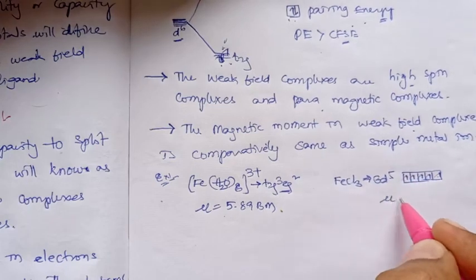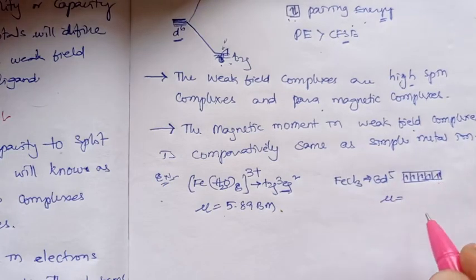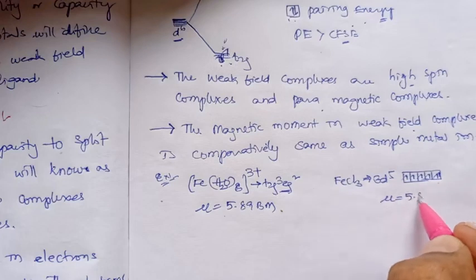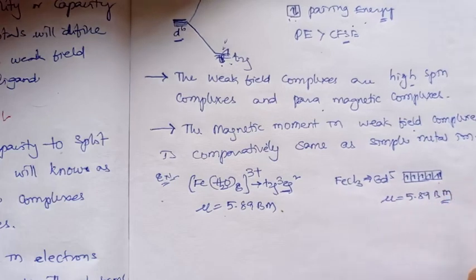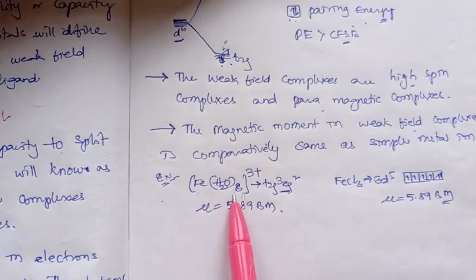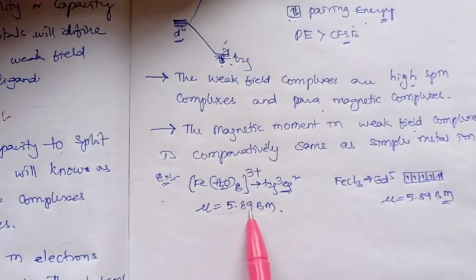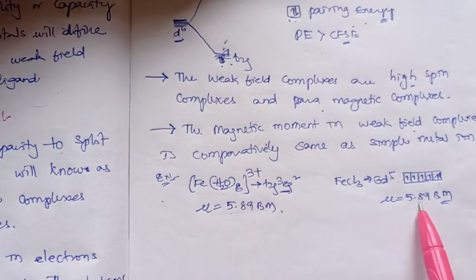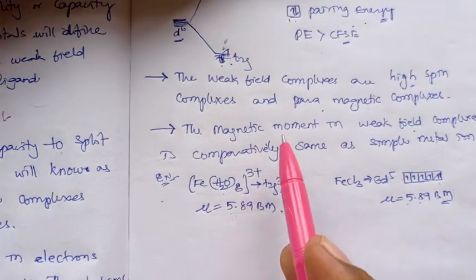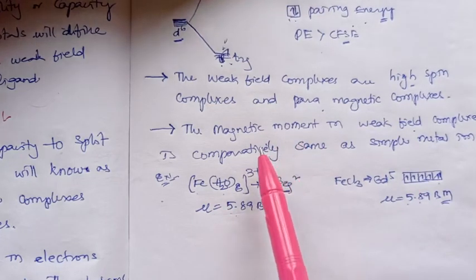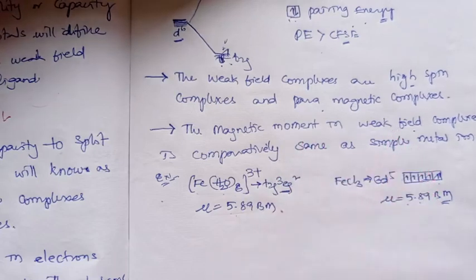There again the mu value, with 5 unpaired electrons, will be 5.89 Bohr magneton. So what it means is that the magnetic moment of the weak field complex is comparatively the same as that of the simple metal ion. That is the comparison between the weak field complex and the simple metal ion.